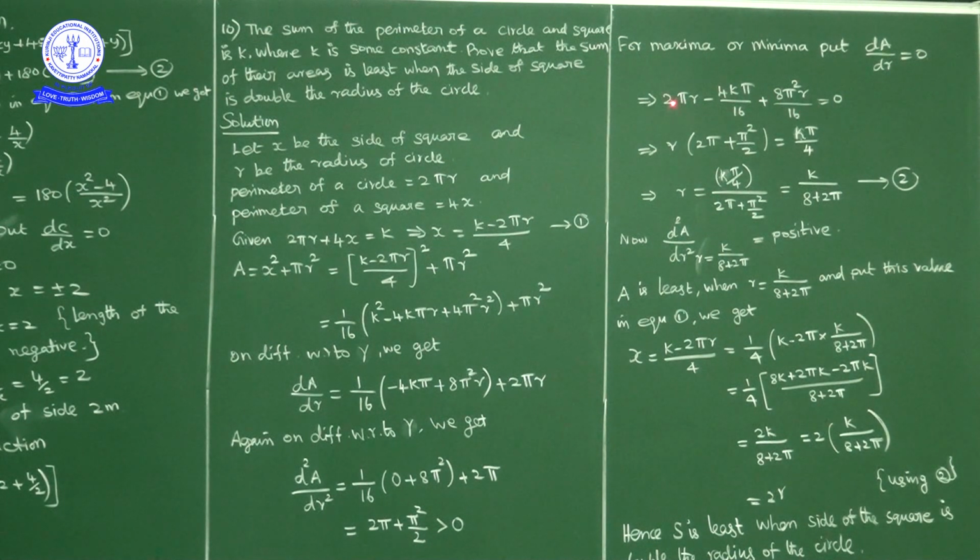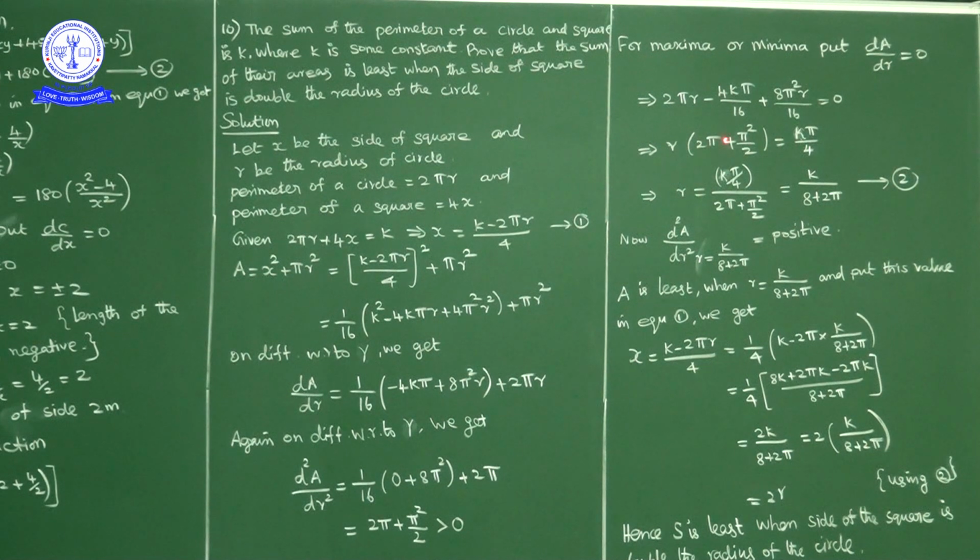Now from these two terms take r common: minus k pi by 4, write this side, that is k pi by 4. By taking r common, r into 2 pi, and 8 pi square by 16 is pi square by 2. So r into (2 pi plus pi square by 2) is equal to k pi by 4.